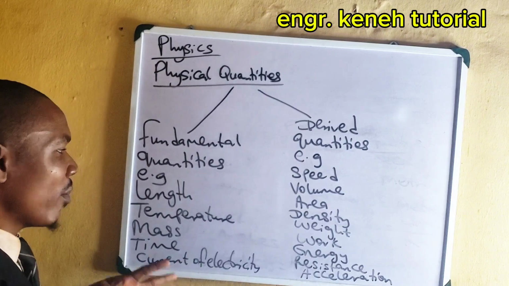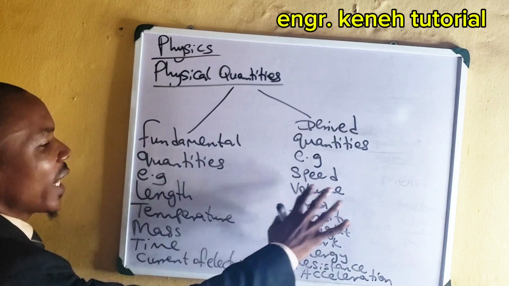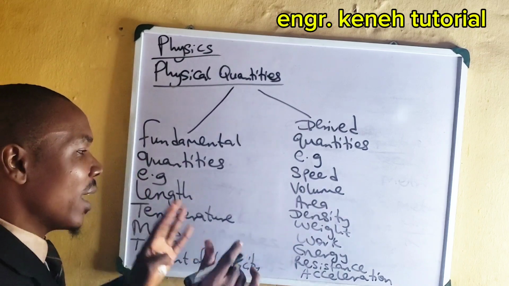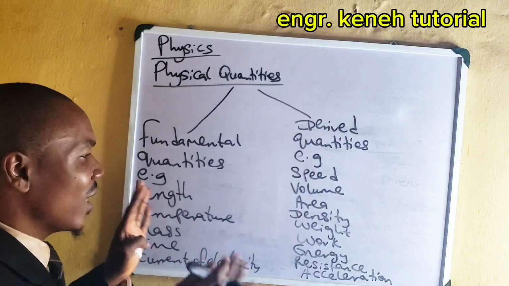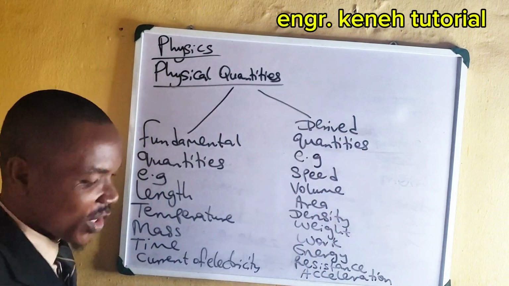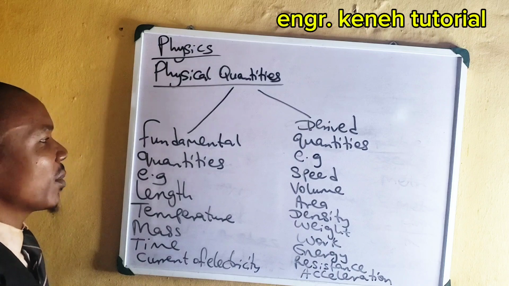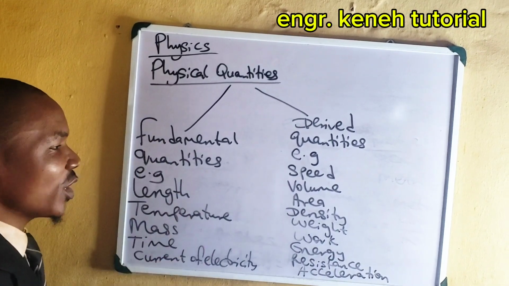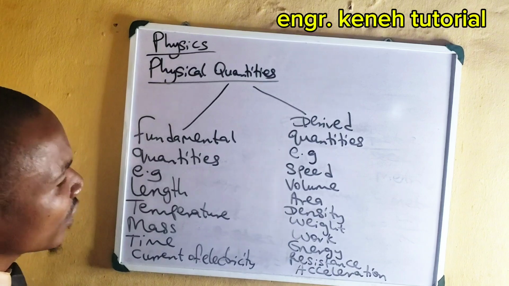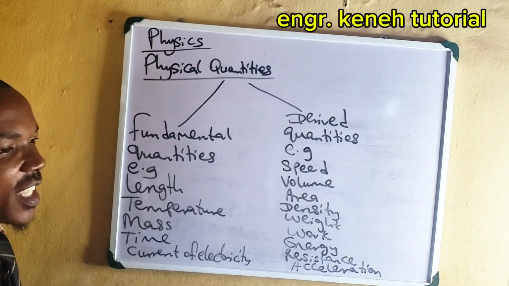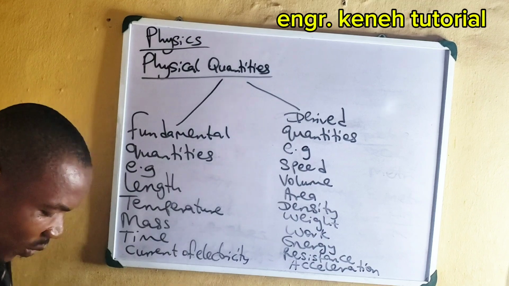So when you combine this, you will get this. Maybe by multiplying them, or by dividing them, or by raising them to power, this kind of manipulation will give you this. That's why they are called what? Derived quantities. But these ones, they are not gotten from anywhere. They are on their own. All right, so they are what we refer to as fundamental quantities and derived quantities.